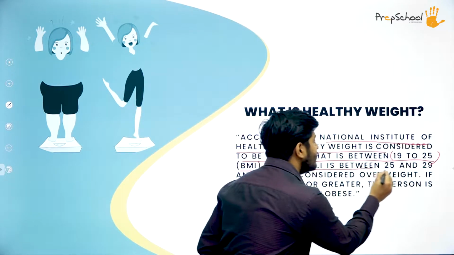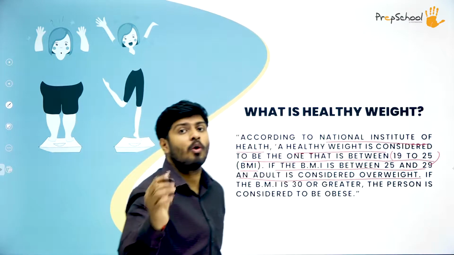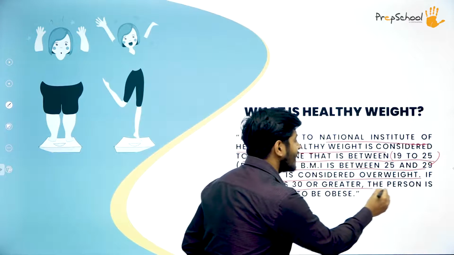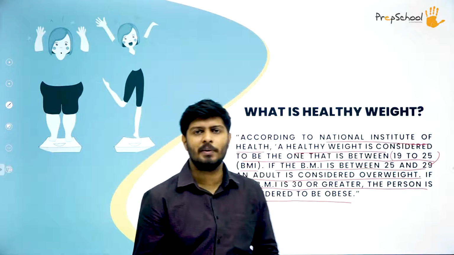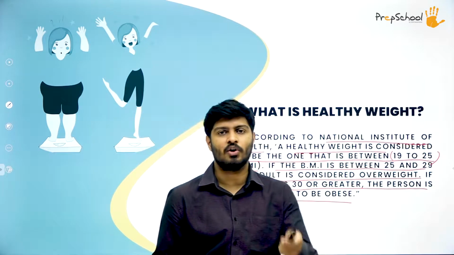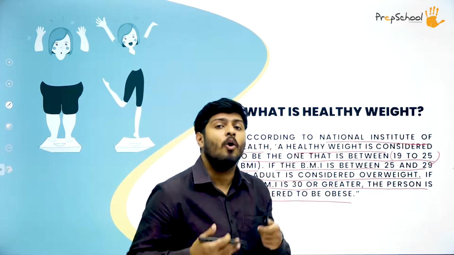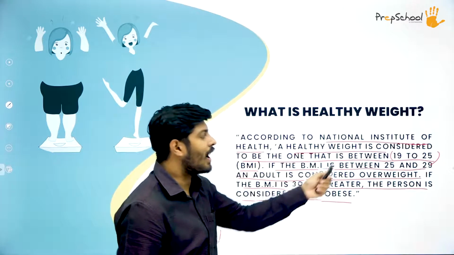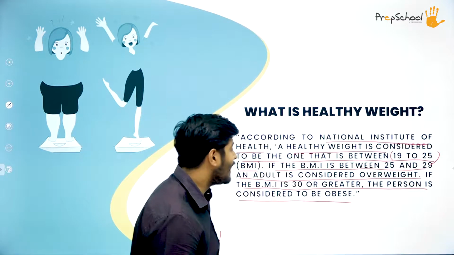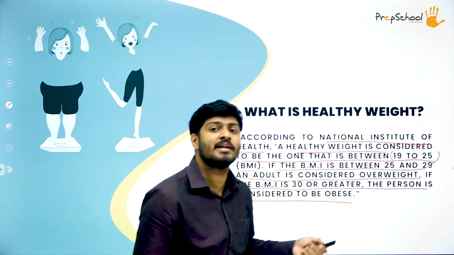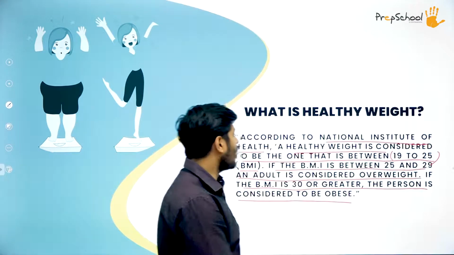And if the BMI is between 25 and 29, then an adult is considered to be overweight. If the BMI is 30 or greater, then it is considered as obese. So overweight and obese, both of them are put in the same general category when you talk about general health. According to the Institute of Health, they again put overweight and obese into two different categories. So again you have 19 to 25, which is a normal weight. Then you have 25 to 29, which is overweight. And if your BMI is greater than 30, that will be considered as obese according to the National Institute of Health.